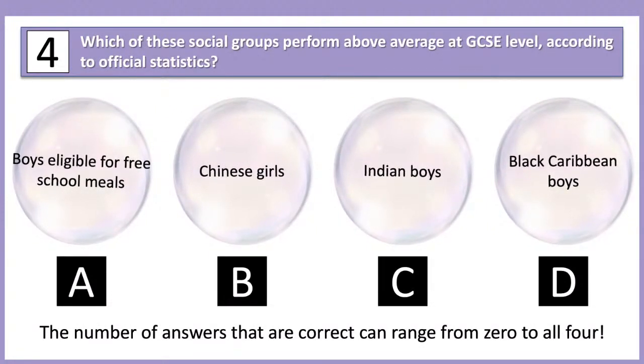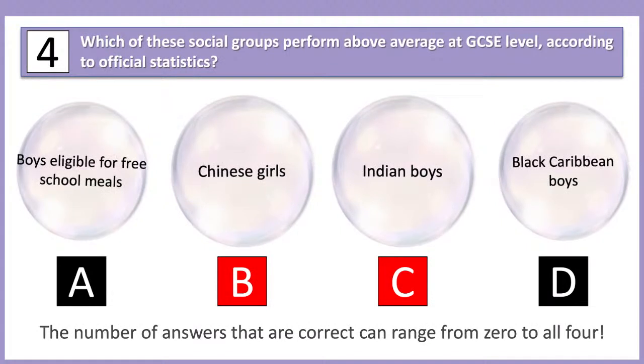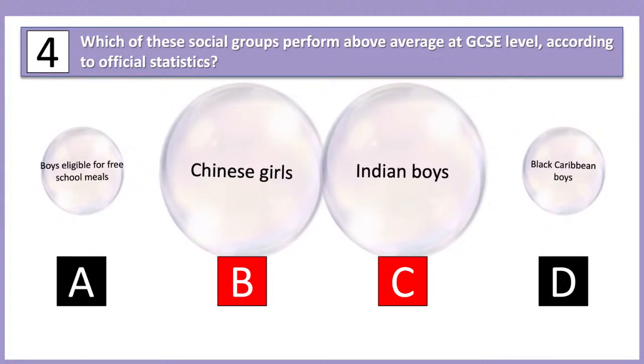Lots of people going for B and C. Some going for all. See lots of B and C's. Shall we have a look? It is B and C, so well done. Those of you got that, excellent. And indeed, Chinese boys and Indian girls perform above average as well.